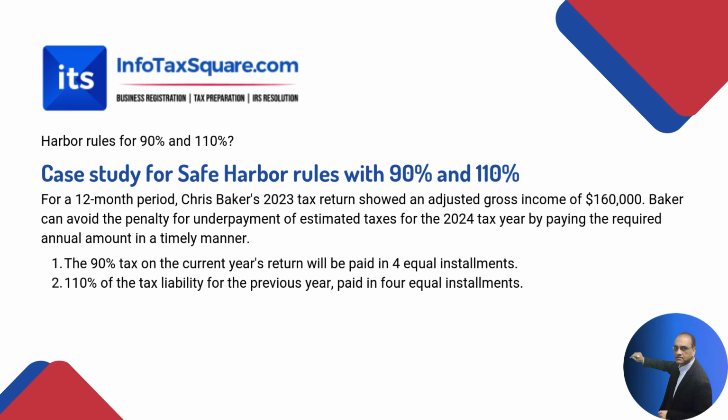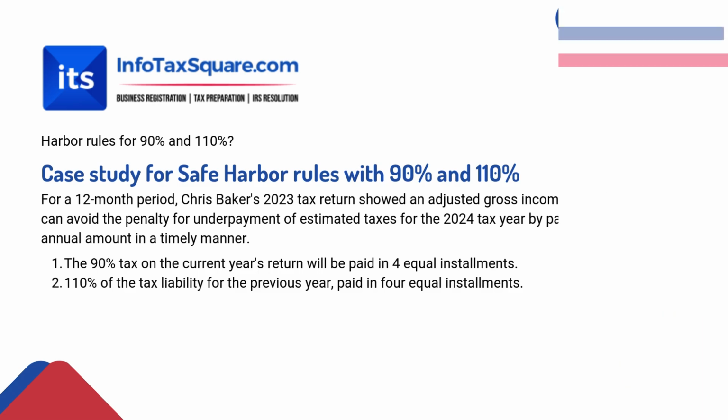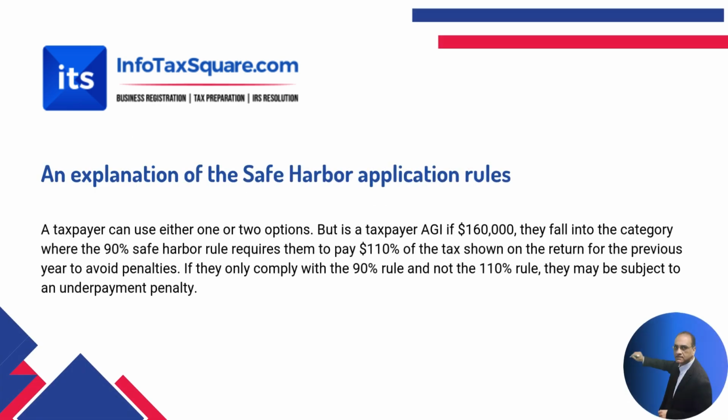We have to find out which choice is correct, or she can use both, or she has to apply both. Number one, 90% of the tax on the current year return will be paid in 4 equal installments. Number two, 110% of the tax liability for the previous year paid in 4 equal installments. Since her AGI exceeded $150,000, she has to apply the 110% safe harbor rule. But she cannot also avoid the 90% of the current year safe harbor rule.